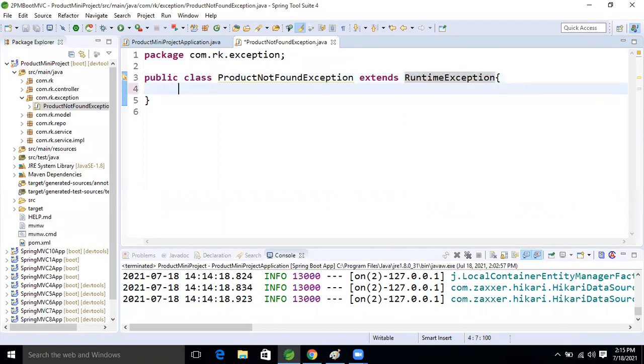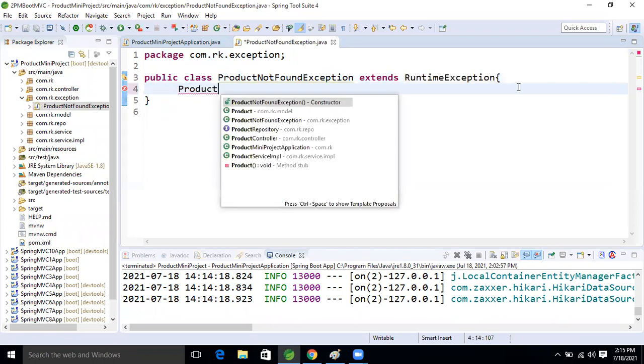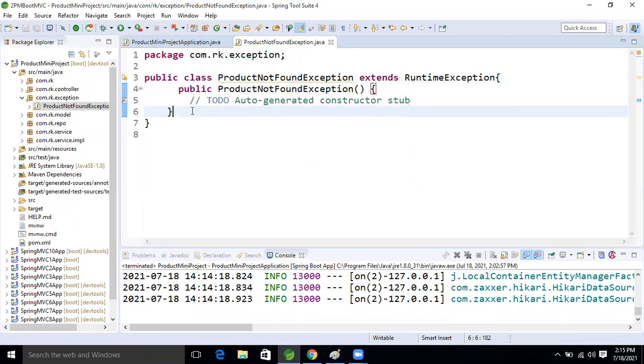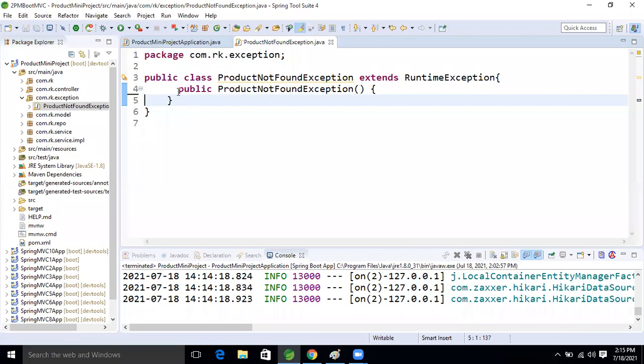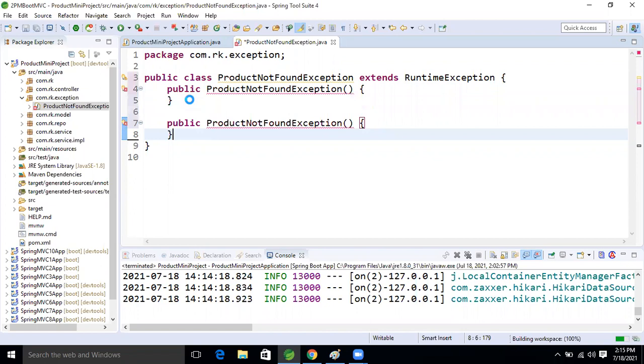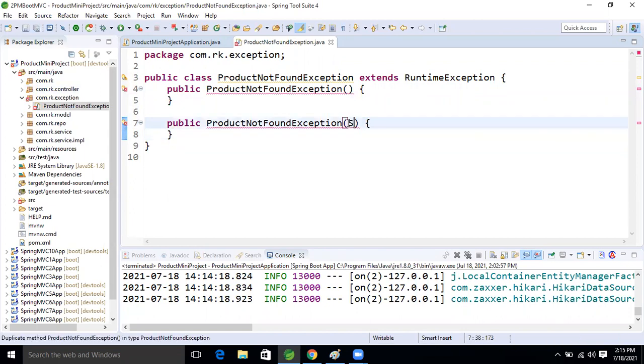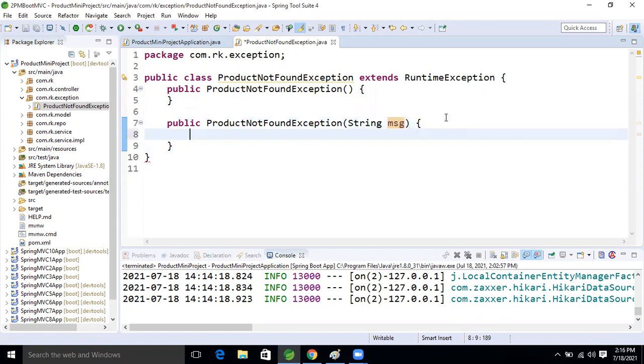Next, what will we do now? We will take two constructors: one zero-param constructor and one argument constructor, a String argument, to pass the message.